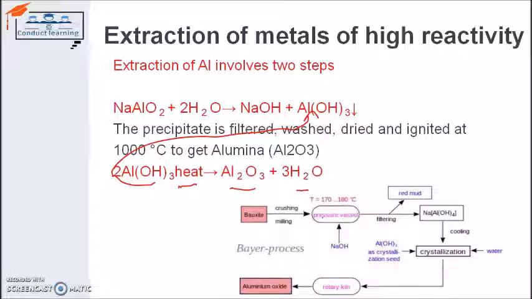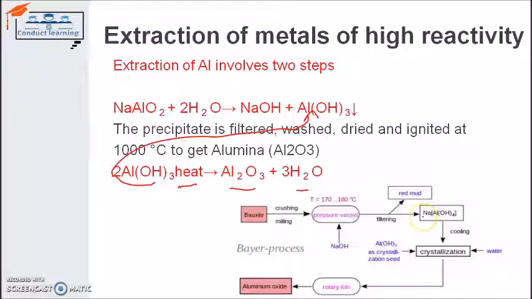After the reaction takes place between them, we form sodium aluminate, and the impurities like iron oxide we filter, and the silica is combined with the water, so we can remove it.